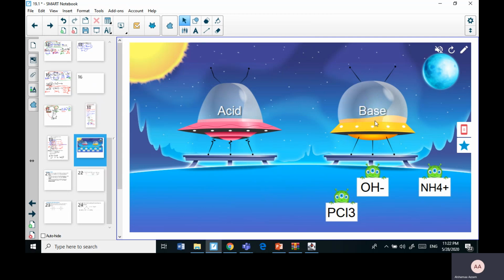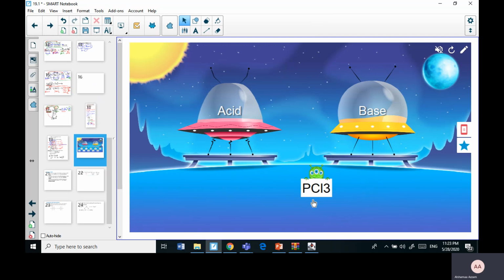So eventually, anything with a negative sign can be a base because it has electrons. A hydroxyl group is the same thing. It has extra electrons, so it can donate them, so it is a Lewis base, and as well it can accept a proton, so it is a Bronsted-Lowry base. Now, NH4 plus doesn't have electrons, right? But it's willing to give the proton, so it is an acid.